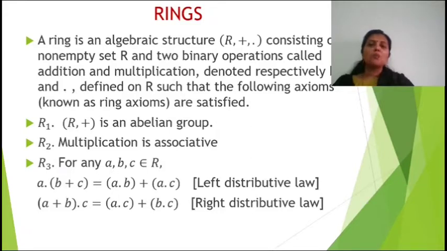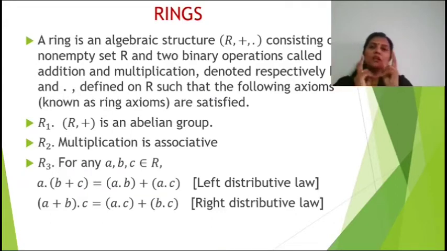R1, R plus is an abelian group. R2, multiplication is associative. For R3, for any a, b, c element of R, a dot (b plus c) is equal to a dot b plus a dot c, which is left distributive law. (a plus b) dot c is equal to a dot c plus b dot c, which is right distributive law. We have group have 4 axioms. Here rings have 3 axioms.